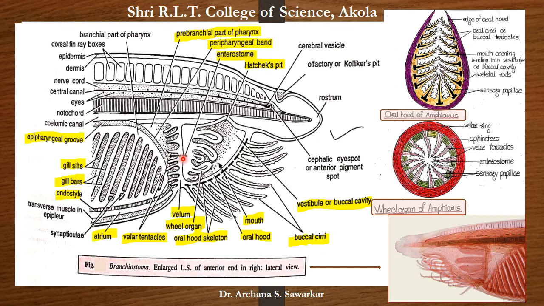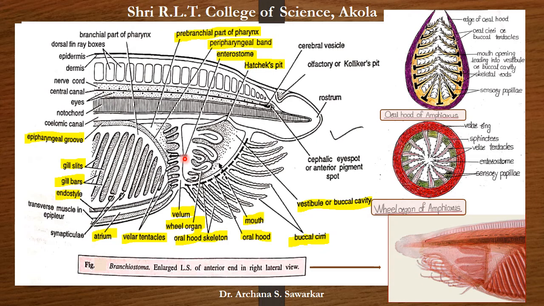It is circular central aperture, and this aperture is known as enterostome. Some authors call this enterostome as mouth, but it is not true because it opens into the pharynx and is lined with endoderm. Actually, the true mouth opens into stomodeum and is lined with ectoderm.